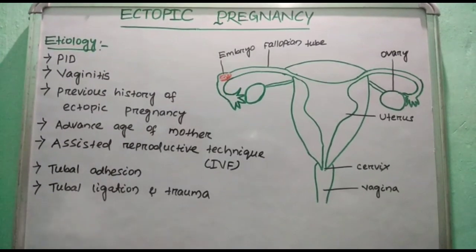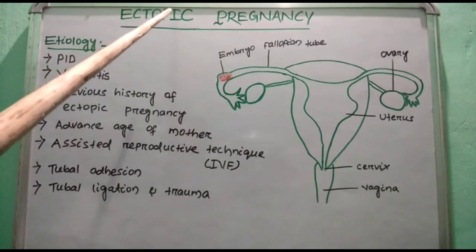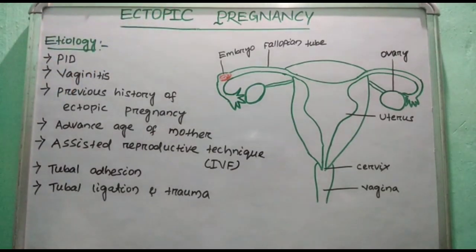What are the etiological factors of ectopic pregnancy? Means, what are the causes of ectopic pregnancy? The first cause is PID, pelvic inflammatory disease, like oophoritis, salpingitis and metritis. Untreated pelvic inflammatory disease causes scar tissue in the fallopian tube.